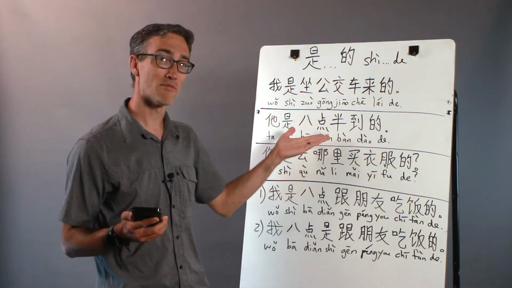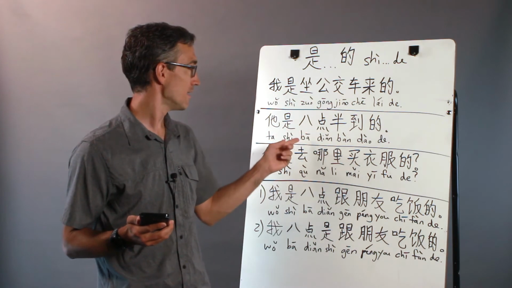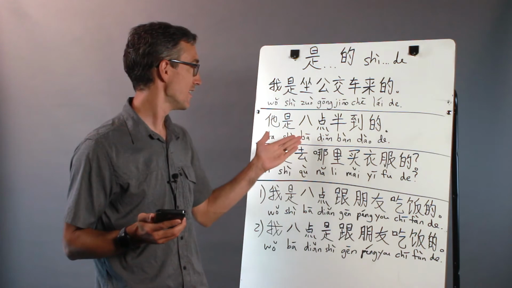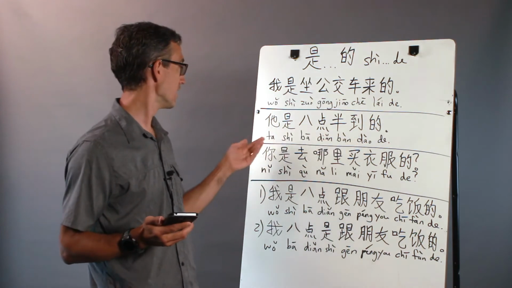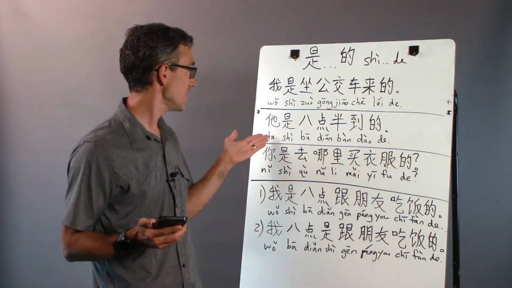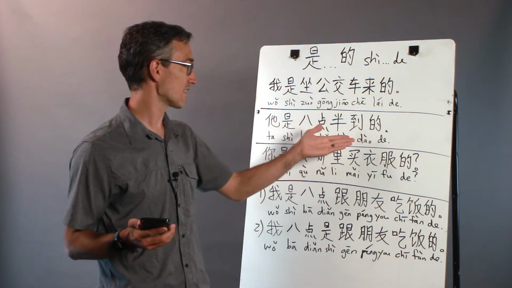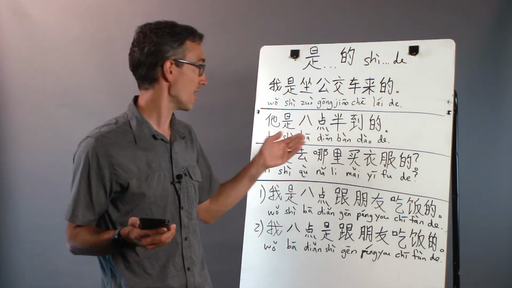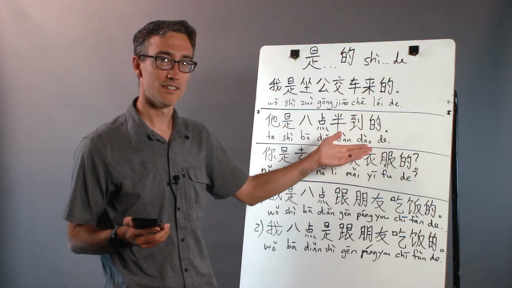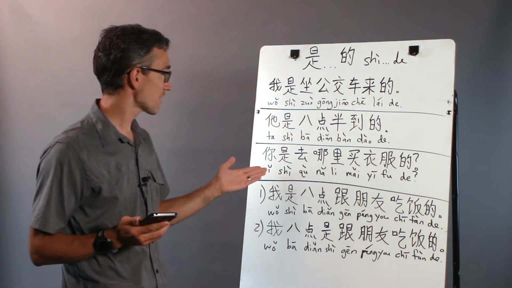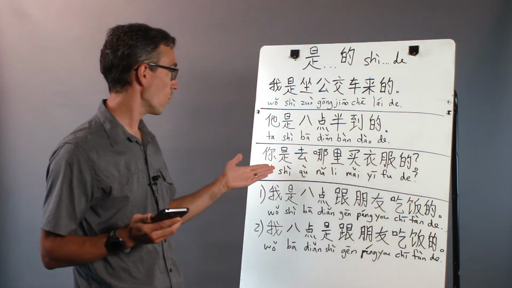Do you remember that? It's a time phrase. 8点半. 8 o'clock, half. So that's 8:30. 他是8点半到. Dao means to arrive. So that means he arrived at 8:30. So we know that he arrived. This is telling us when he arrived. 他是8点半到的. He didn't arrive at a different time. He arrived at 8:30.